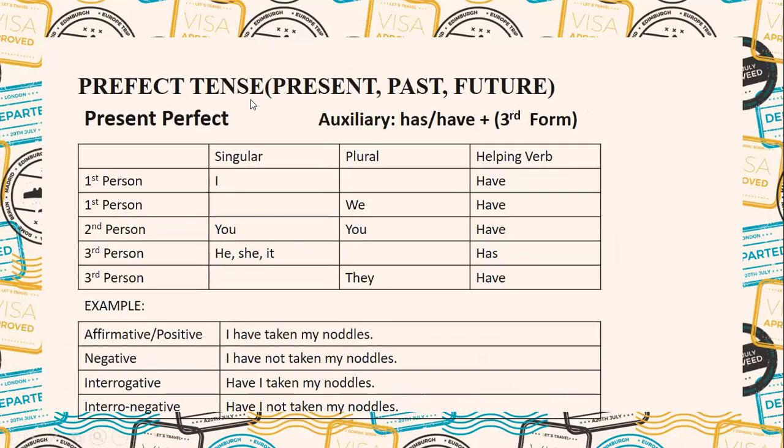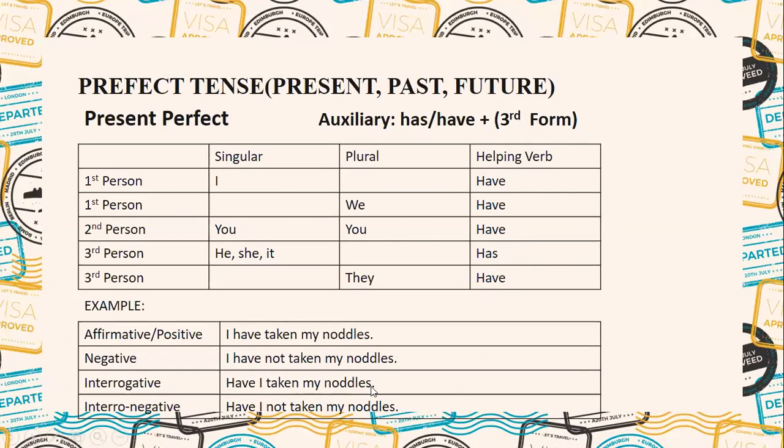And now it is the time for the perfect tenses: present, past, future. Present perfect: auxiliary has, have plus the third form. First person I, singular: have. I have told, I have discussed in the first tense. I have, we have, you have, he, she, it has, they have. I have taken my noodles. I have not taken my noodles. Have I taken my noodles?